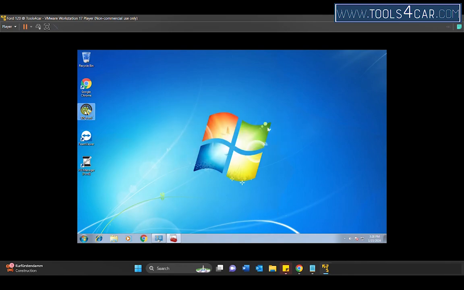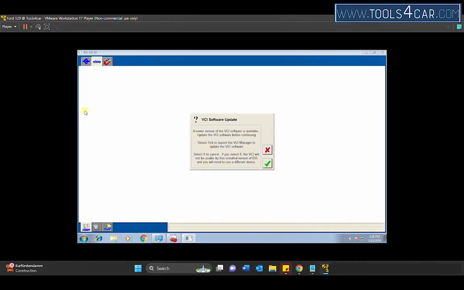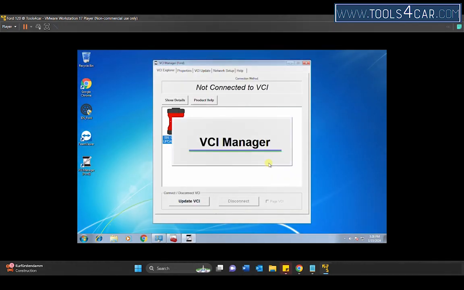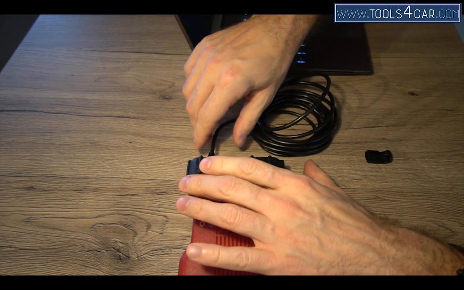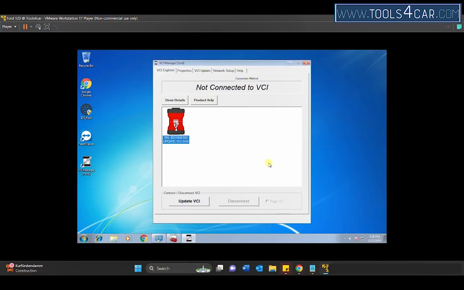Click on the IDS Ford icon and wait for the program to open. Click on the green tick. Wait until the VCI Manager opens. At the top you will see the message, "Not connected to VCI." Now disconnect the cable from the interface. The description under the interface should disappear.